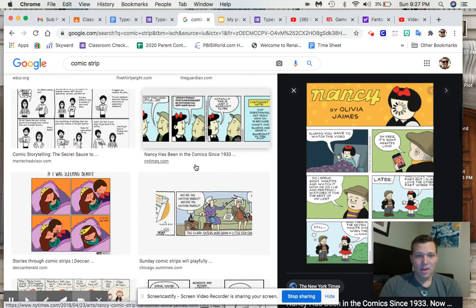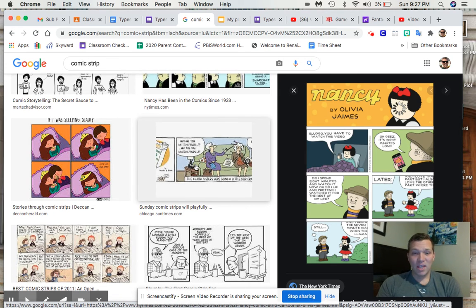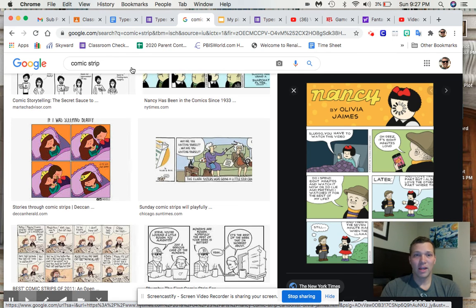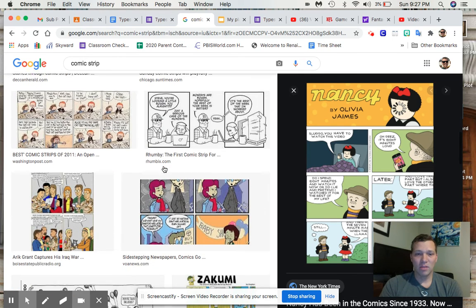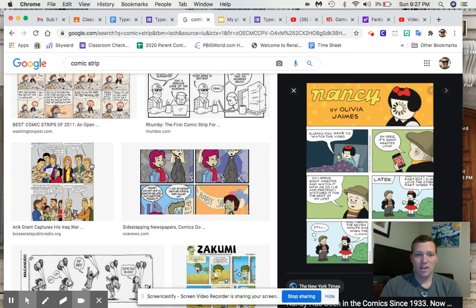Okay. Now, your comic strip can be anything. It can be funny, it can be serious, it can be something about your real life, it can be fake. Really, I want you to just be very imaginative with this and have fun with it. Maybe find something that you like and write about that. Okay, but in this comic strip, you can pick as many boxes that you want to write, whatever it takes. I would assume you want to do more than 1 and 2, right?